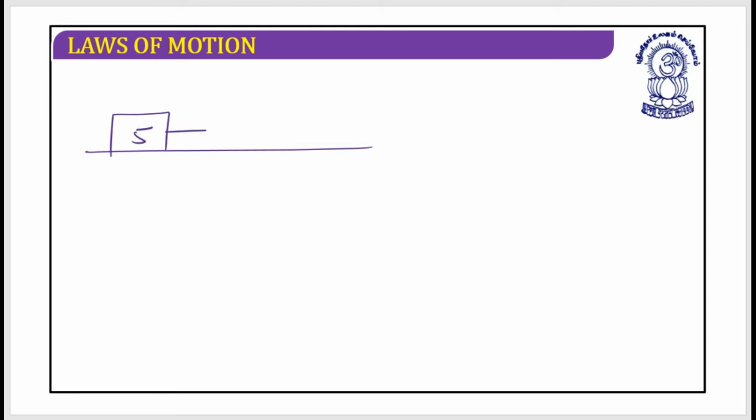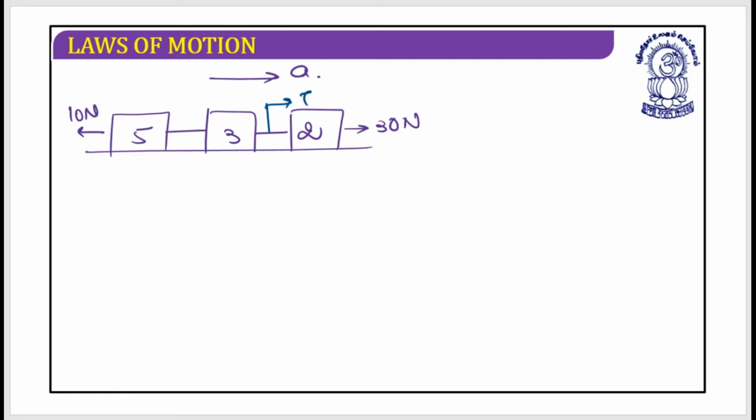Let's have a look. It was a 3 kg block and a 2 kg block. This has been pulled by 30 Newton and this has been pulled by 10 Newton. My system was moving in this direction and I was working for this T2. I have T1, and the value of T1 was 20 Newton that I calculated in the previous slide. Now let's work for the T2.